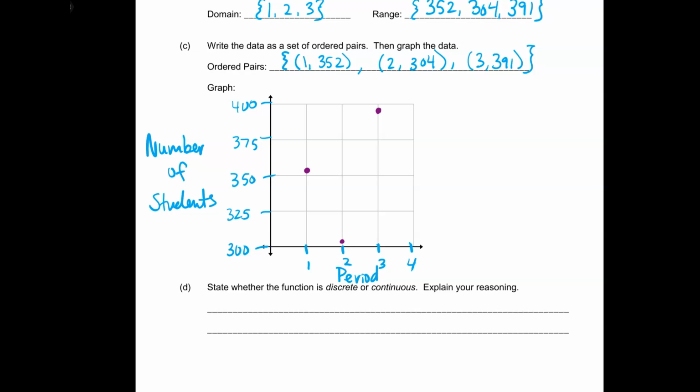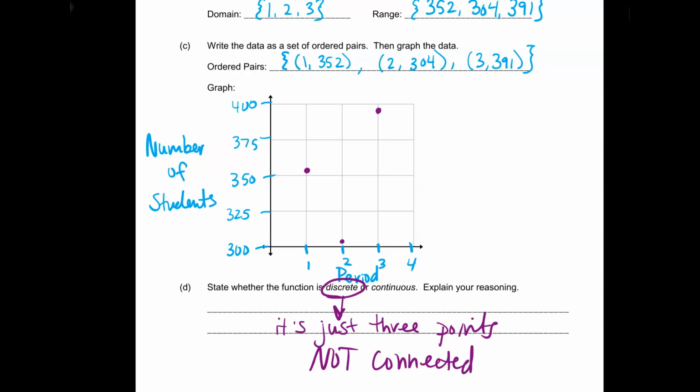What do you think, Dylan Bookbinder? Discrete or continuous? Why? It's not connected. It's literally just 3 points. That's it. It's not connected. Exactly. They're not connected. They're literally just 3 points. It's discrete. Yeah, you were correct. It's discrete. Sorry, I circled it, but I should write it. It's discrete because it's just 3 points. They're not connected.